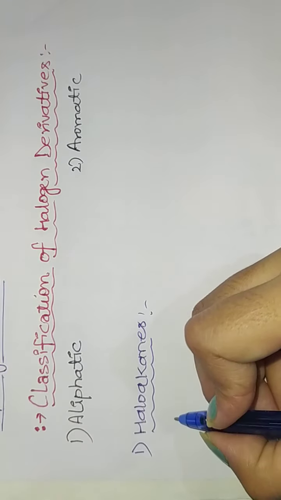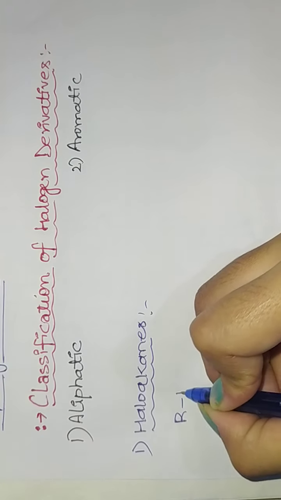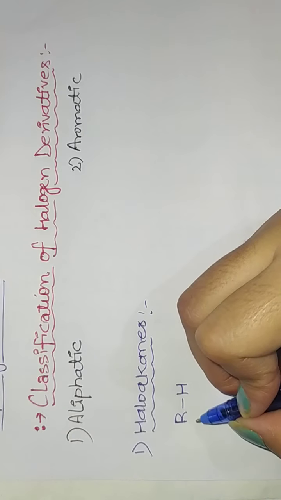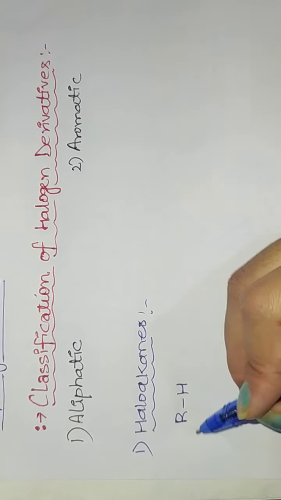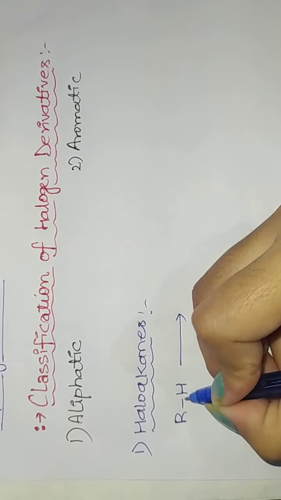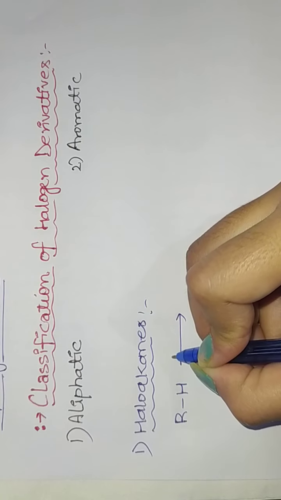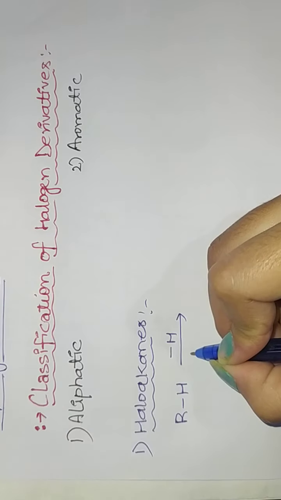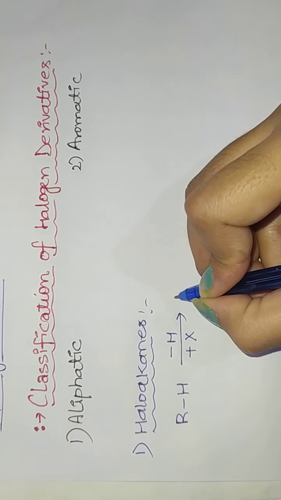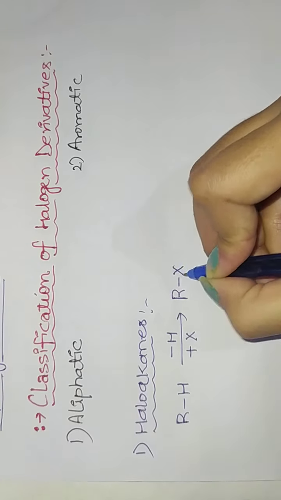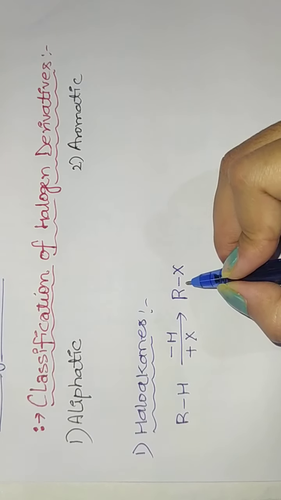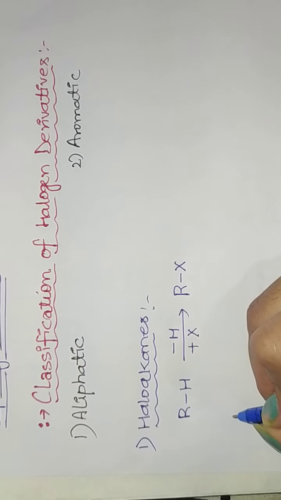If I take the example of a simple RH, where R is the alkyl, it may be CH3, C2H5, that is, some carbon compound or carbon molecule is present here. What will happen in this reaction? This H is removed, so I write minus H, and a halogen is added, so I write plus X. So it becomes RX. So this is the haloalkane. As you can see, here is a single bond. Similarly, you can write examples for that.